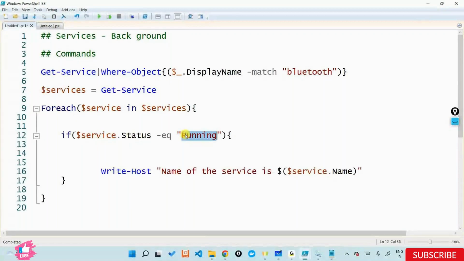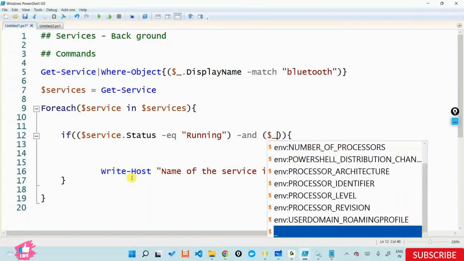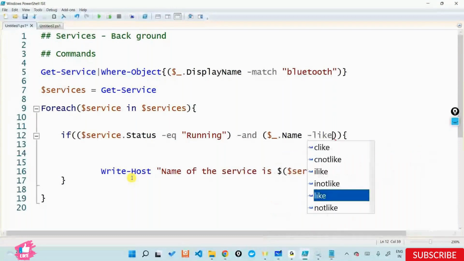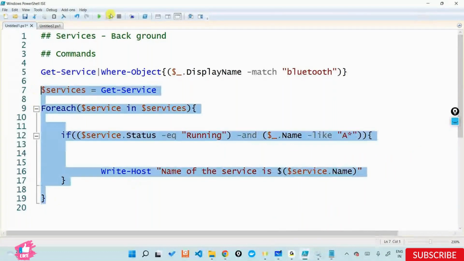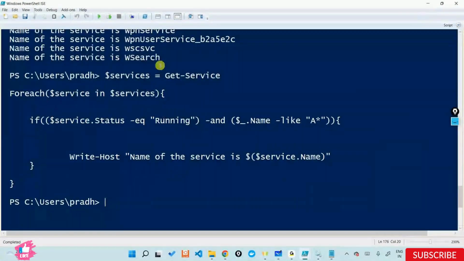I can apply the same conditions here. I can say if, and under if I can give multiple conditions. I'll say and $.Name is like a star. I can do multiple things here, but again the syntax gets different.